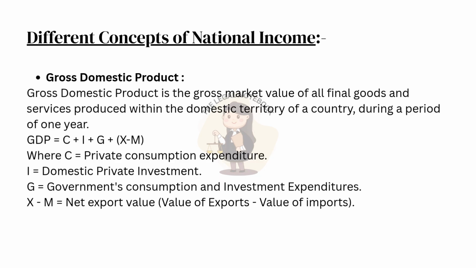Different concepts of national income. Gross domestic product. Gross domestic product is the gross market value of all final goods and services produced within the domestic territory of a country during a period of 1 year. GDP equals C + I + G + XM, where C equals private consumption expenditure, I equals domestic private investment, G equals government's consumption and investment expenditures, XM equals net export value, value of exports minus value of imports.